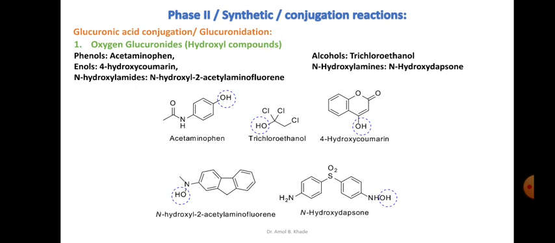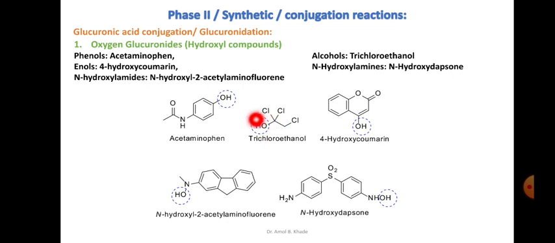So we have phenols, for example acetaminophen. In this acetaminophen structure you can see the hydroxyl group. The oxygen atom of this hydroxyl group can easily conjugate with the glucuronide, and it will form the O-glucuronide. Then we have alcohols, for example trichloroethanol.